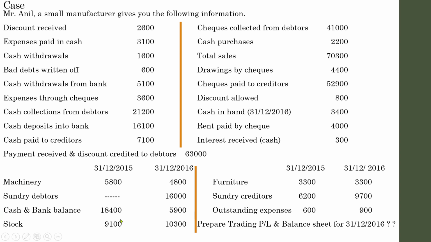The reason is, even if the cash and bank balance is given as a single figure, just go through the transactions. If there are numerous transactions that differentiate one set as bank transactions and another set as cash transactions, surely you have to prepare cash and bank. That is a concept, remember it.